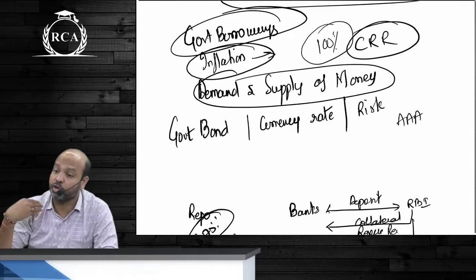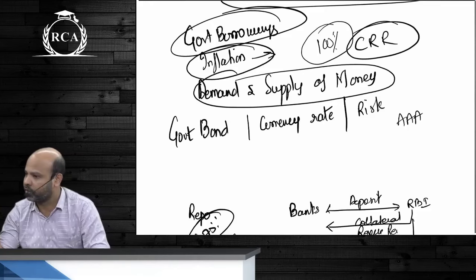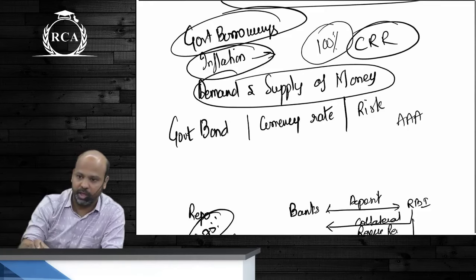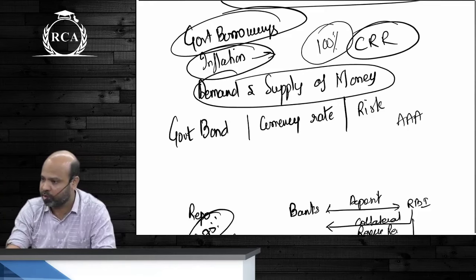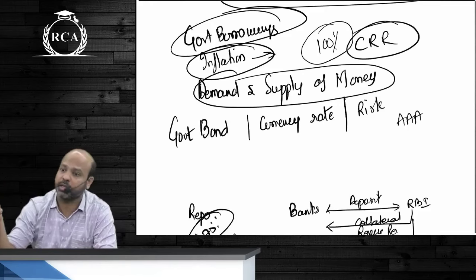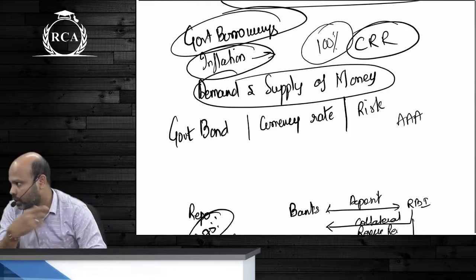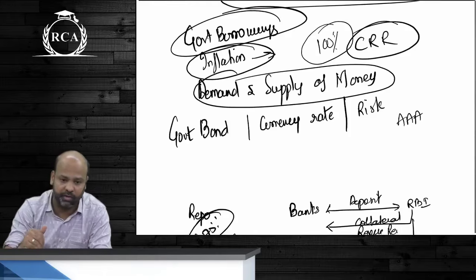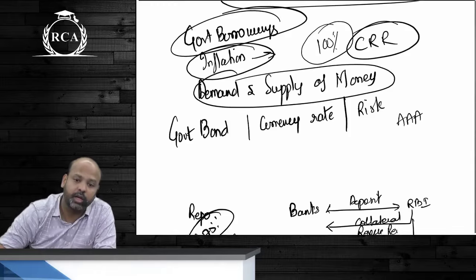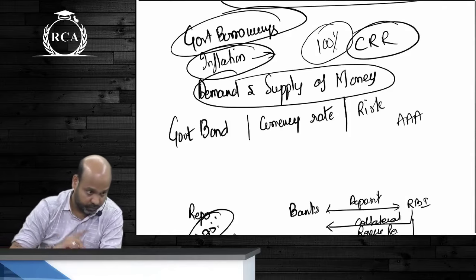This in turn will shoot up all the other interest rates. As soon as the budget comes, beta, and if there's a higher deficit being shown in the budget, government bond yields keep rising, because they know the government will have to borrow money at a higher rate. But if there's a lesser fiscal deficit, you will see immediately that the rates come down. Are we clear about this?